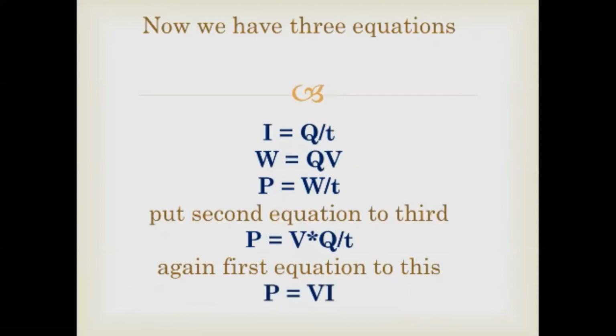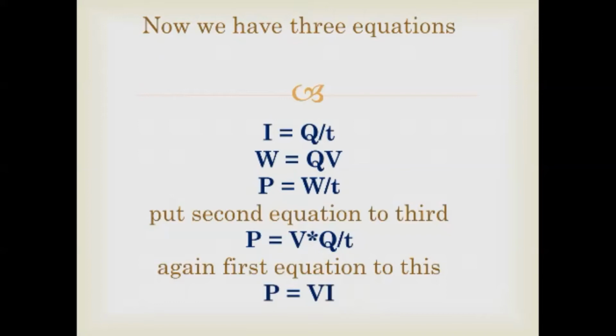When we apply the W from the second equation into the third equation, P is equal to W by T, we get P is equal to V into Q by T. That is, V into Q, or QV, is the equation of W, substituting W in the power equation.